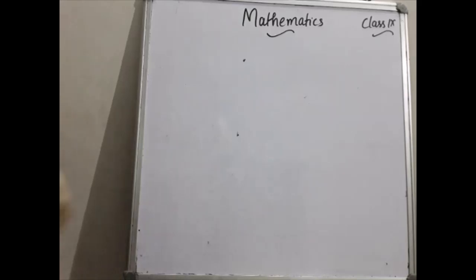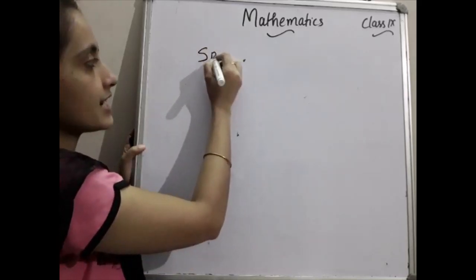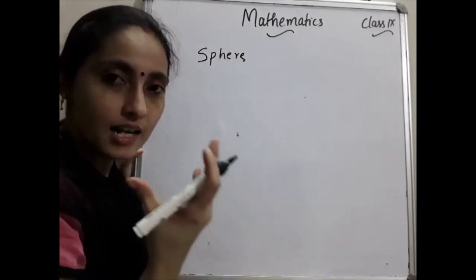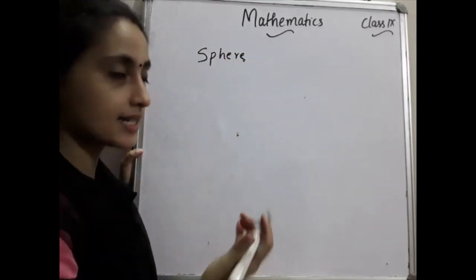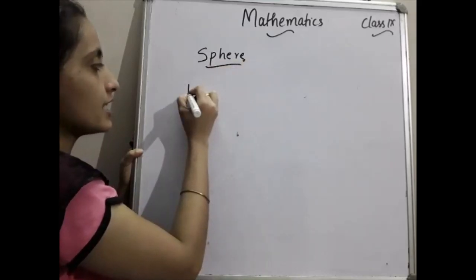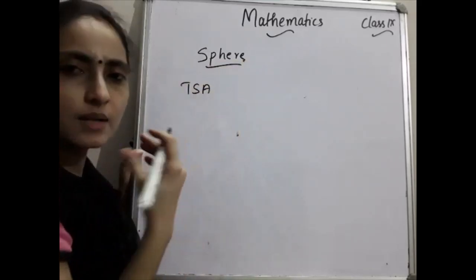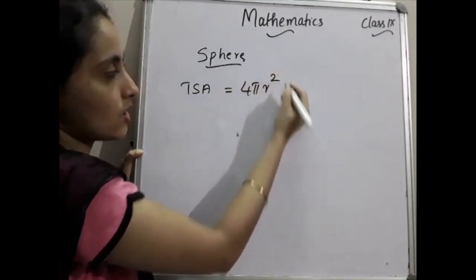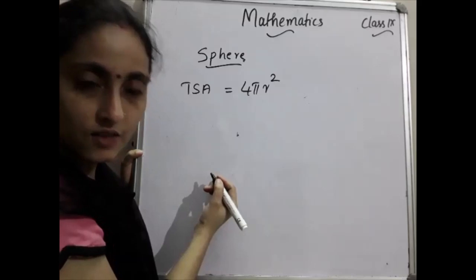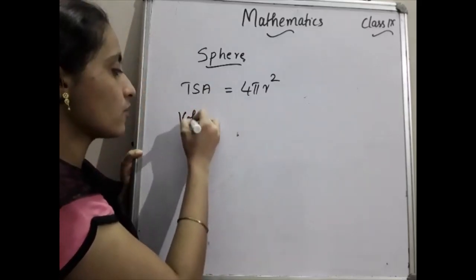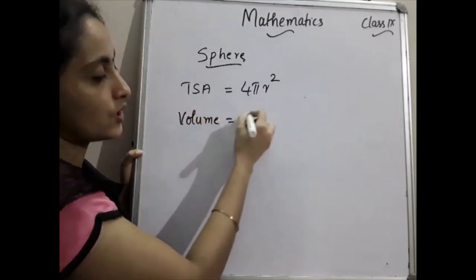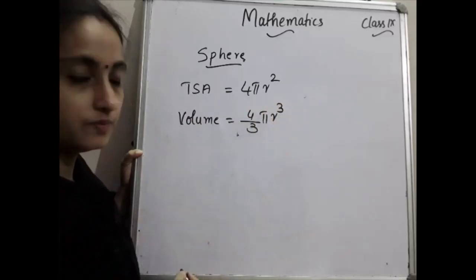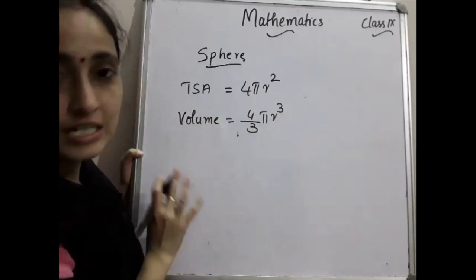Then we will move to the next topic, the next concept, that is sphere. Sphere you already know, that is considered like a ball. So sphere has only total surface area, or you can simply write surface area. What is the surface area? 4 pi r square is the total surface area or the surface area of the sphere. And then we move to the volume. Volume of the sphere is equal to what? Yes, 4/3 pi r cube. That is the volume of the sphere.